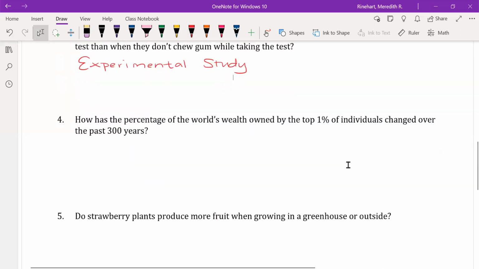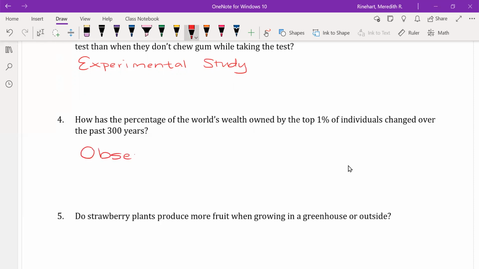Let's look at number 4. How is the percentage of the world's wealth owned by the top 1% of individuals changed over the past 300 years? So right away, I see that it probably can't be an experimental study because you can't create groups from 300 years ago, since you can't go back in time. You also wouldn't be able to do a survey because a survey would only be the current population, not any past populations. Therefore, an observational study would be best for this problem.